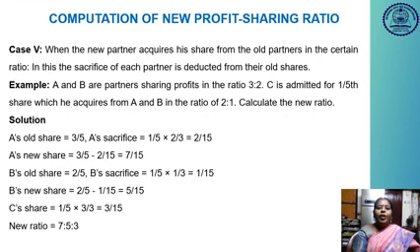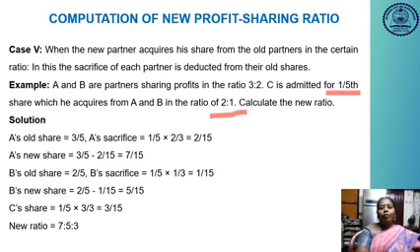Case 5: when the new partner secures a share from the old partners in a certain ratio, the sacrifice of each partner is deducted from their old share. So here A and B are the partners sharing the profits in the ratio of 3 is to 2. C is admitted for 1/5 share, which he acquires from A and B in the ratio of 2:1.